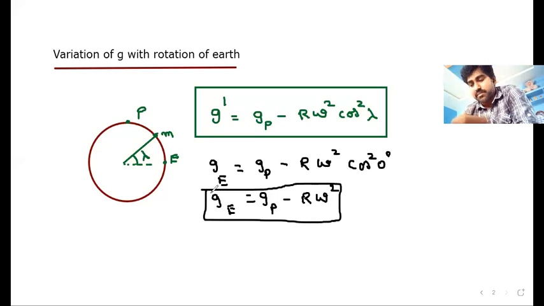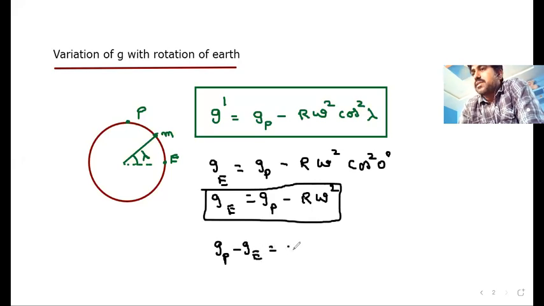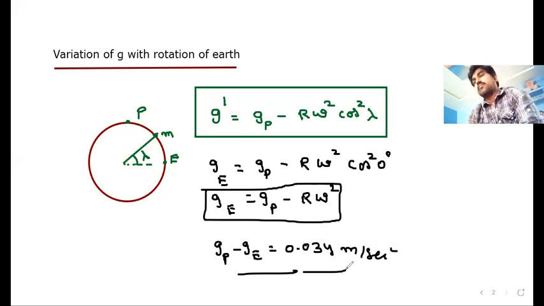At the same time, due to rotation also, we will have a difference here. That R omega square value, or Gp minus Ge, is 0.034 meter per second square. Okay, because of rotation, that is the difference.